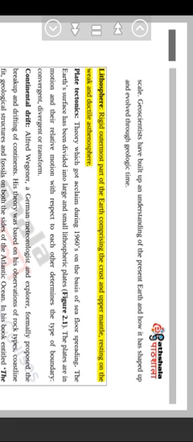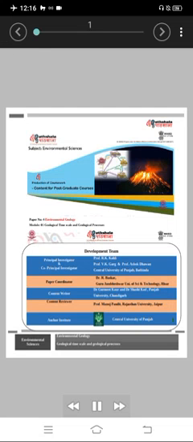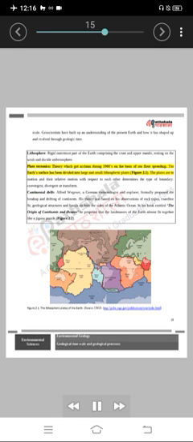Lithosphere: rigid outermost part of the Earth comprising the crust and upper mantle, resting on the weak and ductile asthenosphere. Plate tectonics: theory which got acclaim during the 1960s on the basis of seafloor spreading. The Earth's surface has been divided into large and small lithospheric plates, figure 2.1. The plates are in motion and their relative motion with respect to each other determines the type of boundary: convergent, divergent or transform.